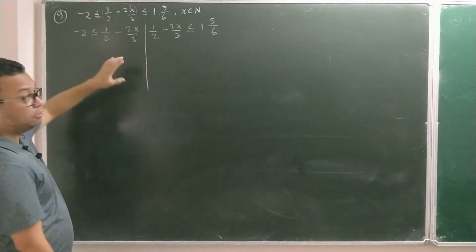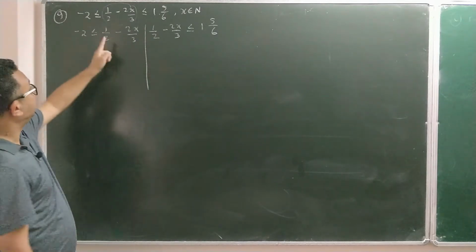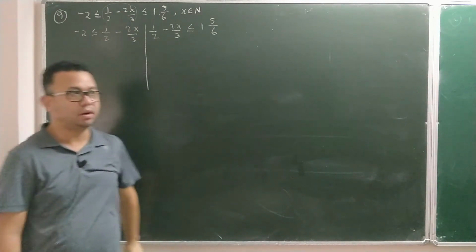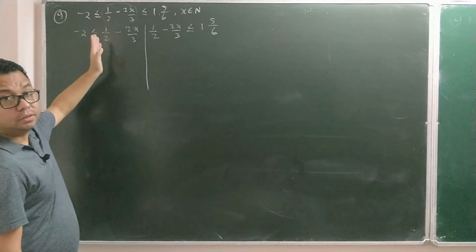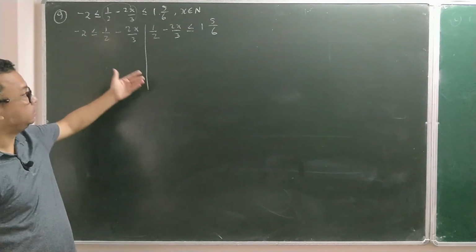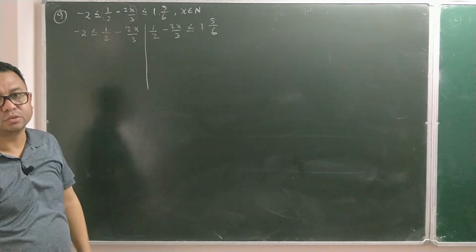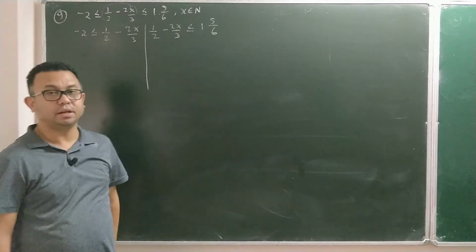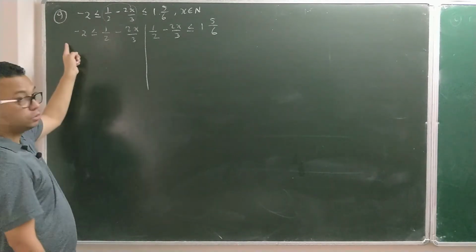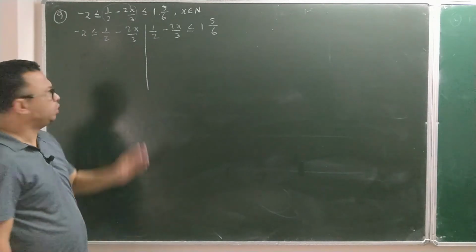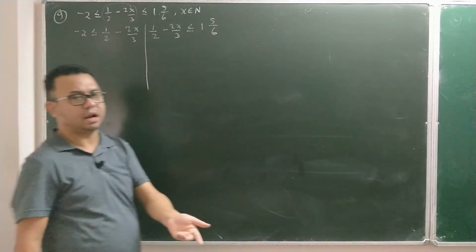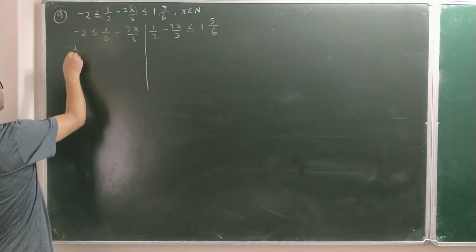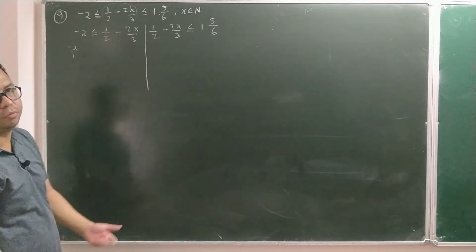If you do not want to take all numbers to one side and x to the other, you can also do it directly. The first priority is to remove the fraction, because without removing it, it becomes very difficult to find the solution set or make a number line. So on both sides of the inequation sign, left side as well as right side, convert into a single fraction. You don't need to shift terms left and right, though you can do it that way also, but I'll do it without shifting. So on the left side you have a single fraction, -2. I say fraction because you can write this as over 1.